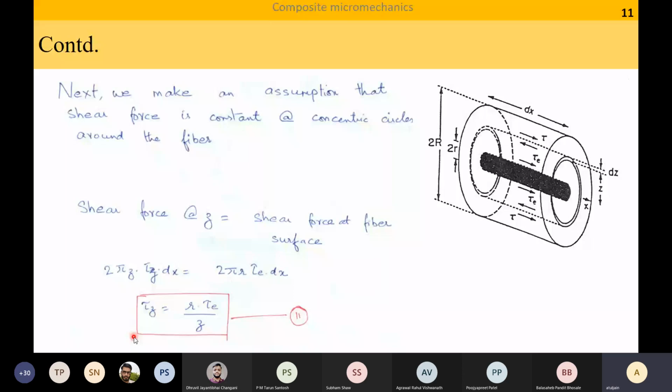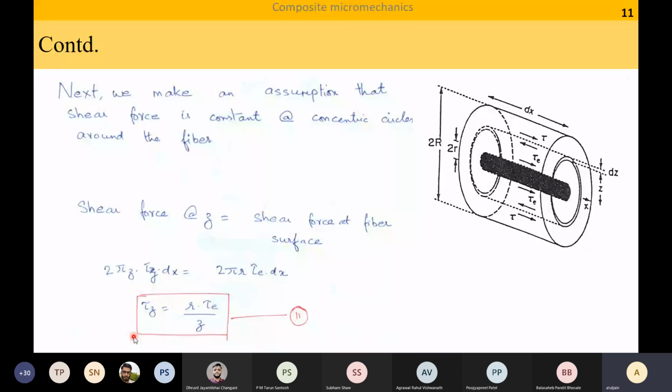Anybody? Look, study this expression carefully and tell me what does this tell me? Sir, it tells us that as we move away from the center, the variation in longitudinal stress will decrease. No, tau Z is shear stress. Shear stress decreases as you move away and away from the circle. Yes. And from our relation 1, we have tau Z directly proportional to d sigma f by dx. So that way you are right.